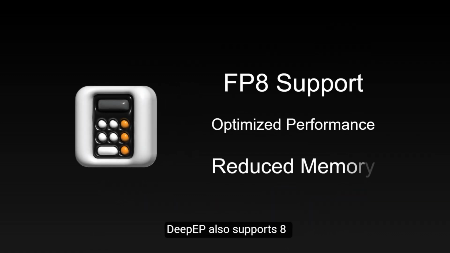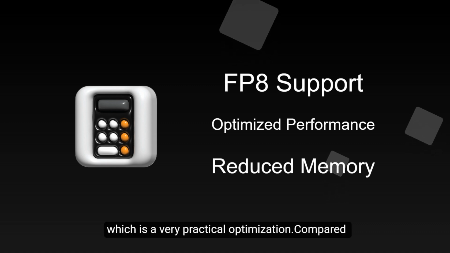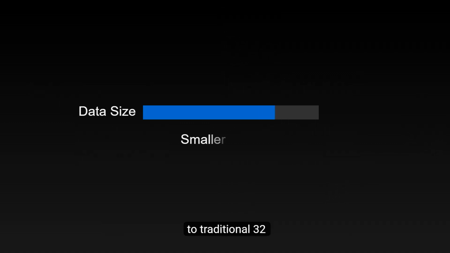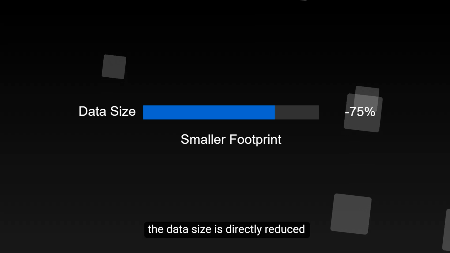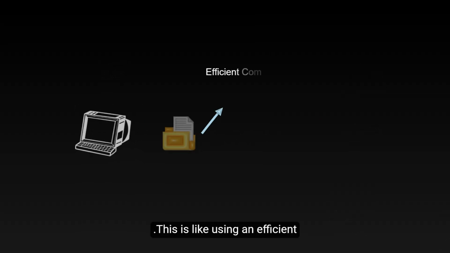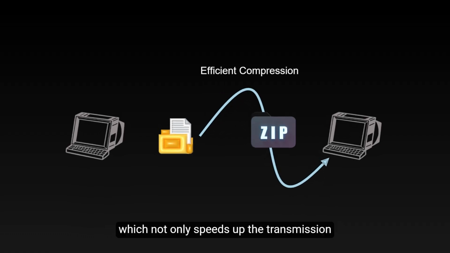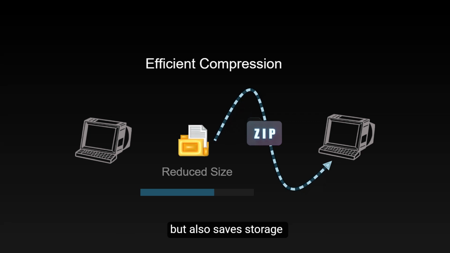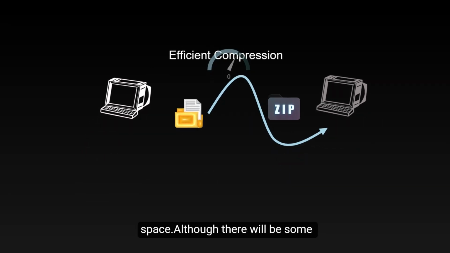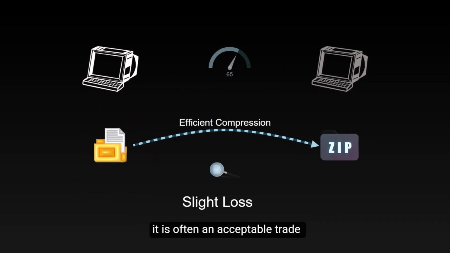In addition, DeepEP also supports 8-bit floating point (FP8) computation, which is a very practical optimization. Compared to traditional 32-bit floating point numbers, the data size is directly reduced by 75%. This is like using an efficient compression algorithm when transferring files, which not only speeds up the transmission, but also saves storage space. Although there will be some loss in precision, it is often an acceptable trade-off in practical applications.